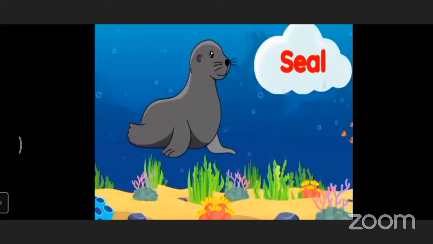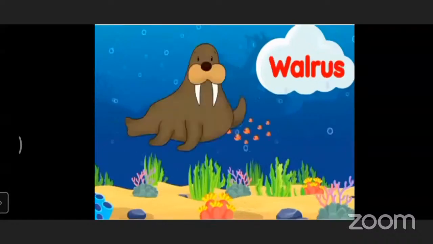Seals are semi-aquatic marine mammals. There are around 33 species of seals. Seals are found in most waters of the world, mainly in the Arctic and Antarctic regions. Seals have a layer of fat under the skin called blubber, which keeps them warm in cold water. Now next animal, which animal is that?